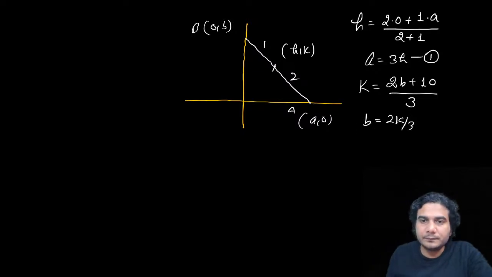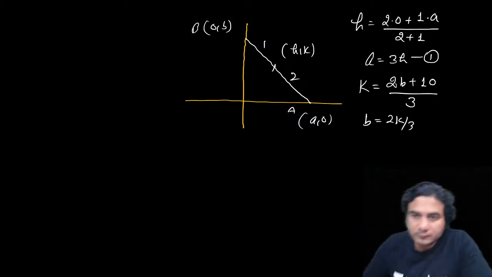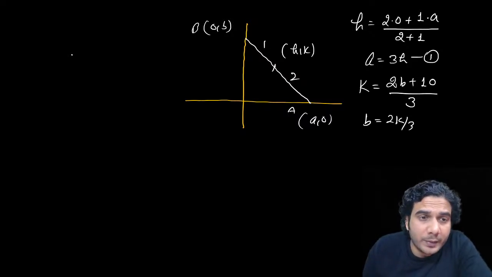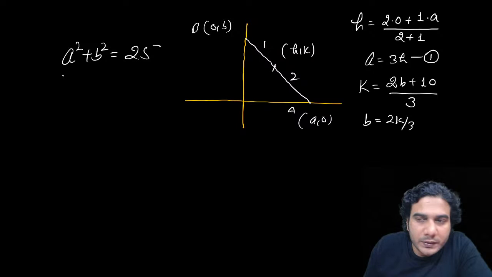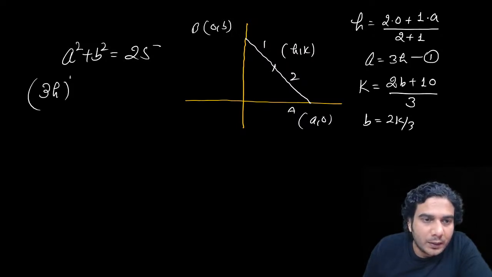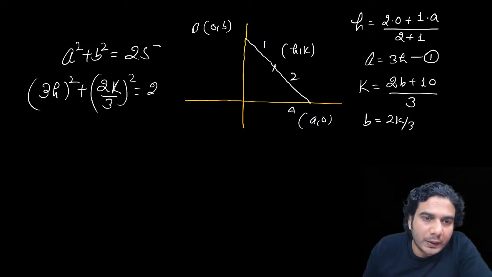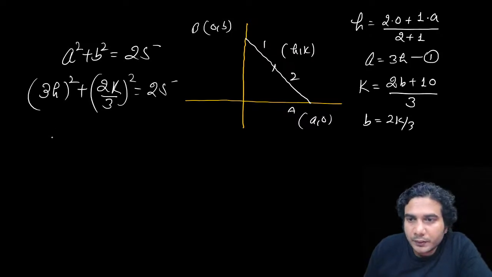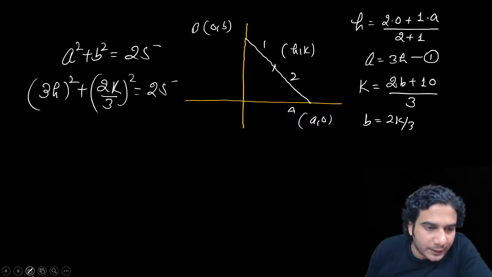All right. Let me check again. Yes, so a is equal to 3h, b is equal to 2k by 3. Now again that relation is going to be same. What was the relation? A square plus b square is equal to 25. Okay, so now put a and b in this equation. So it is going to be 3h the whole square plus 2k by 3 the whole square is equal to 25.